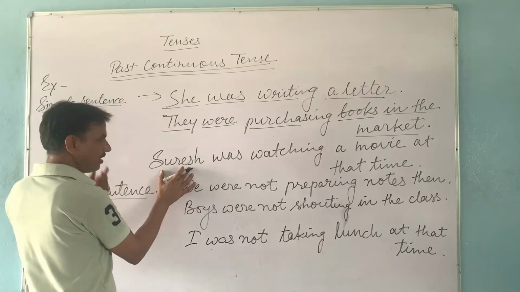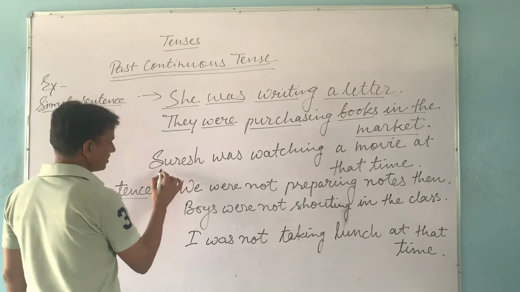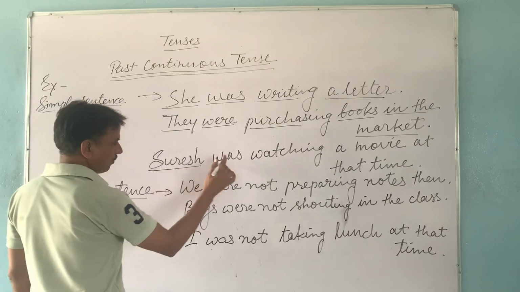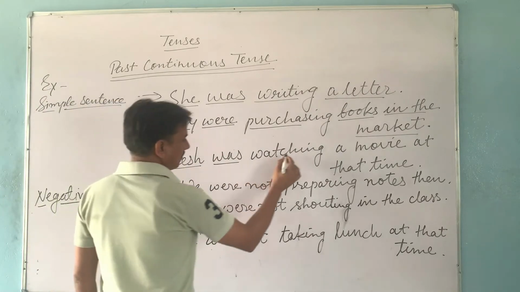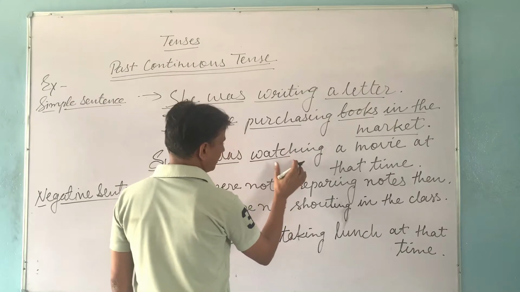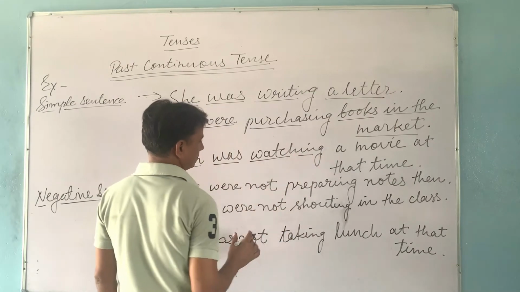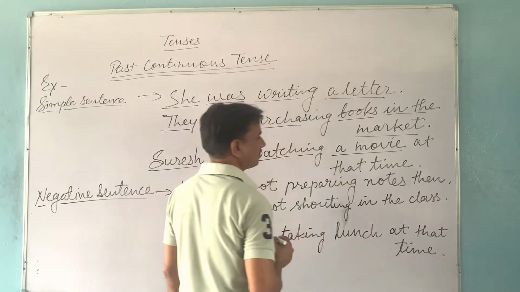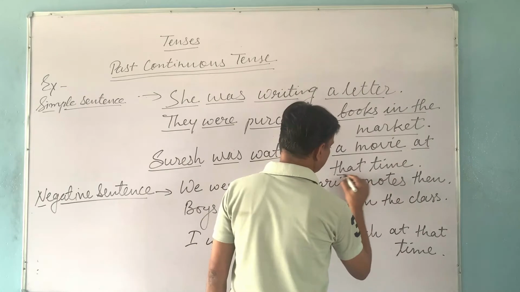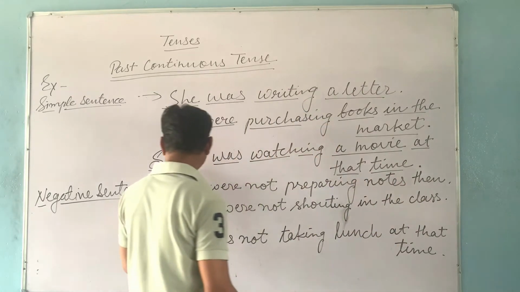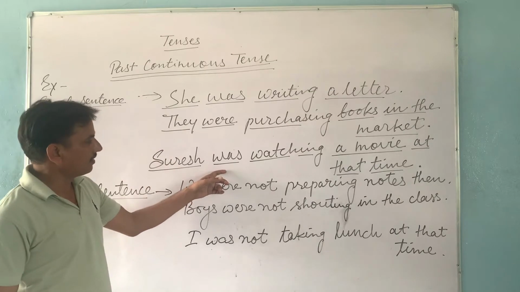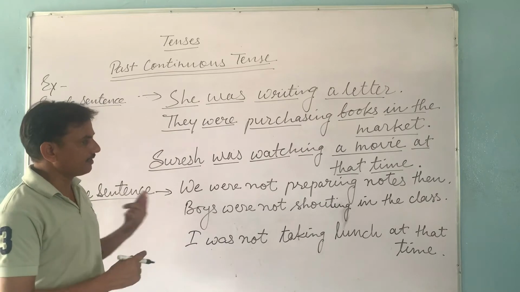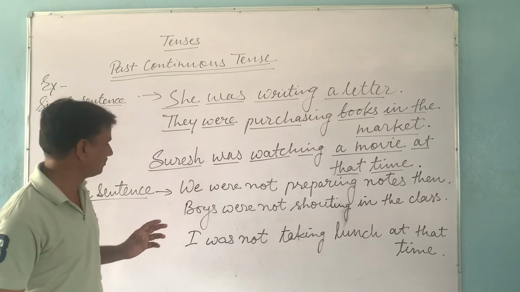Suresh was watching a movie at that time. Suresh is singular subject. It is named noun and singular. So was is used. And the verb, action verb, is watch. It is used here with ing. Watching. A movie is object. At that time are other words. And this is full stop. So in this sentence, we show that the action of watching a movie was going on or in a running condition in the past or previous period.